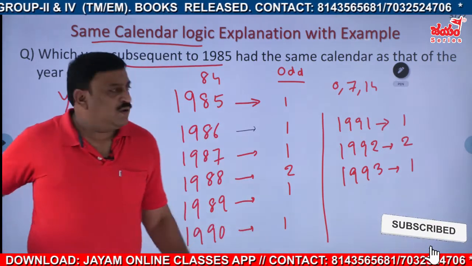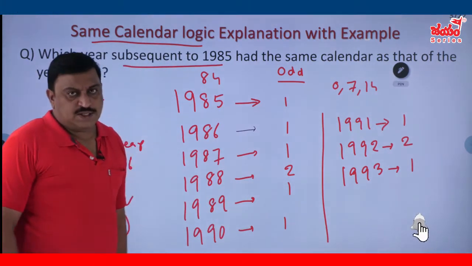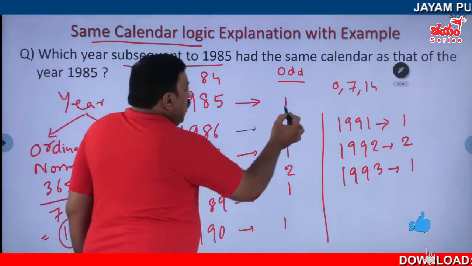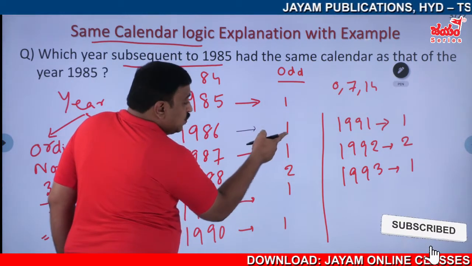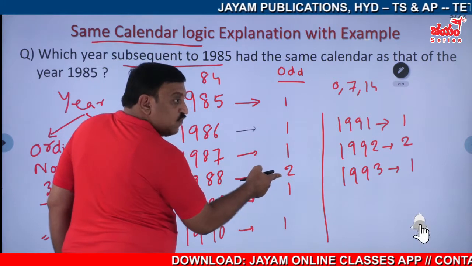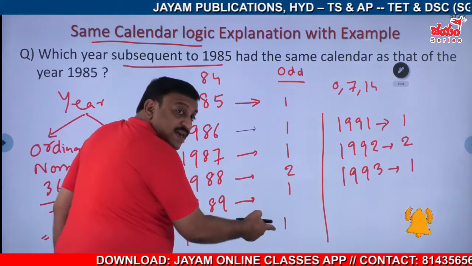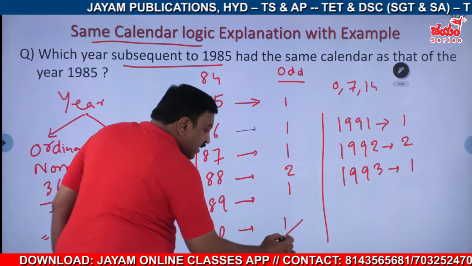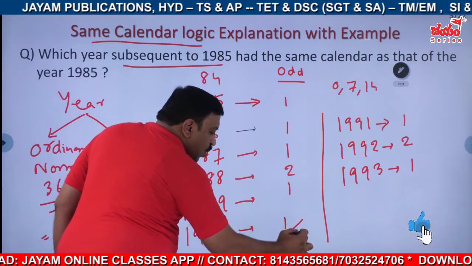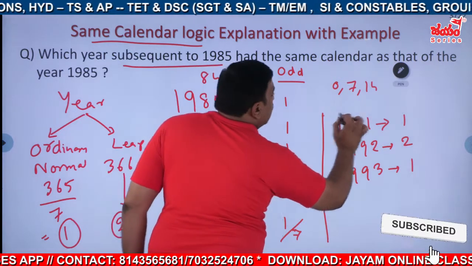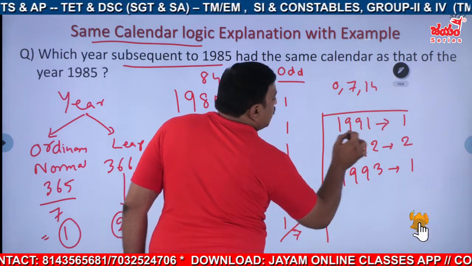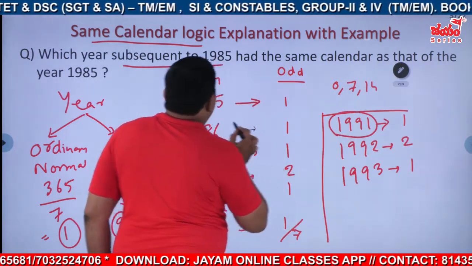1993, you have to check here before going to the table. First do this exercise. Let us count till we get 7. 1 plus 1, 2 plus 1, 3 plus 2, 5, 6, 7. So definitely, since 7 is over, the next year is what? Definitely 1991 and 1985.